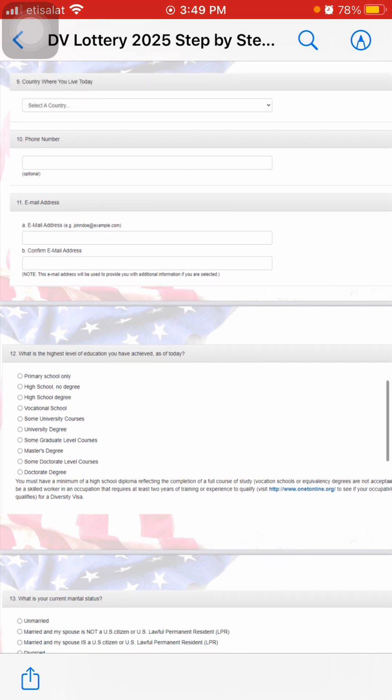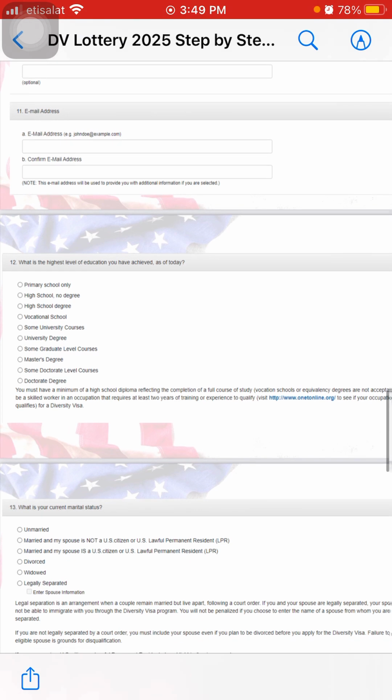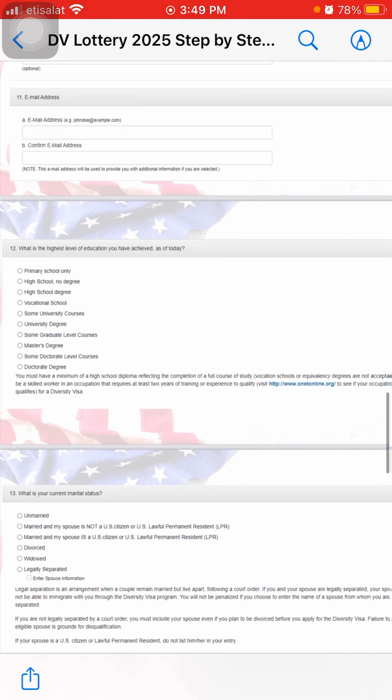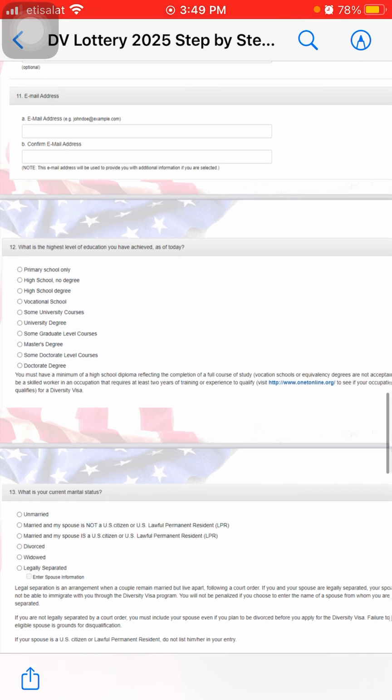Then the phone number, which is optional, but as mentioned earlier, it's recommended to include it. And then number 11 is the most important information, as you need to enter the email address in the same format as the example. So for example, johndoe@example.com, and you need to confirm the same email address.